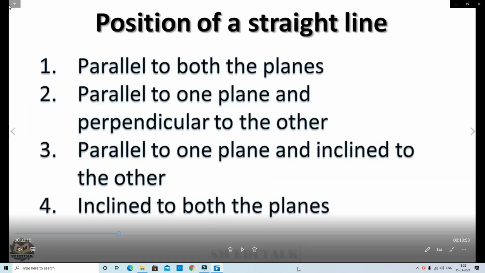Now we can discuss projections of straight lines. Projections of straight lines have different cases. First case, parallel to both the planes. Second case, parallel to one plane and perpendicular to the other plane. Third case, parallel to one plane and inclined to the other plane. Fourth case, inclined to both the planes. That means the line has inclination to both HP and VP. In this way, there are different cases of projections of straight lines.